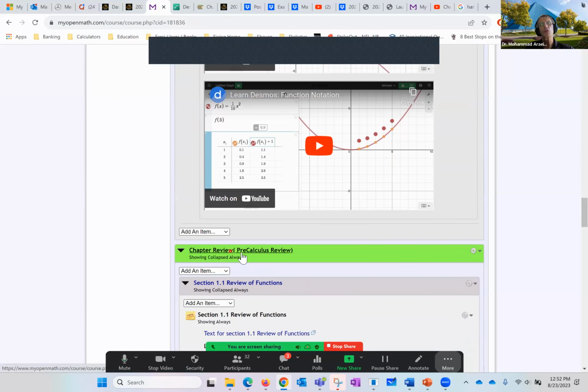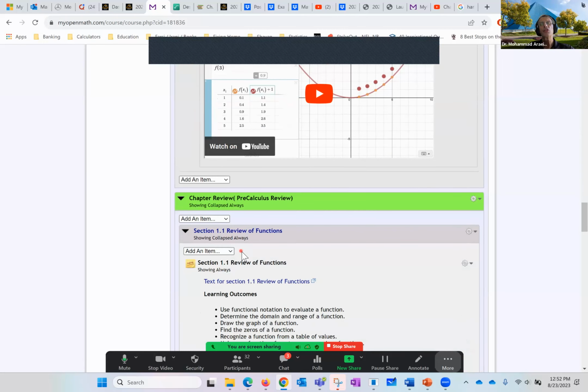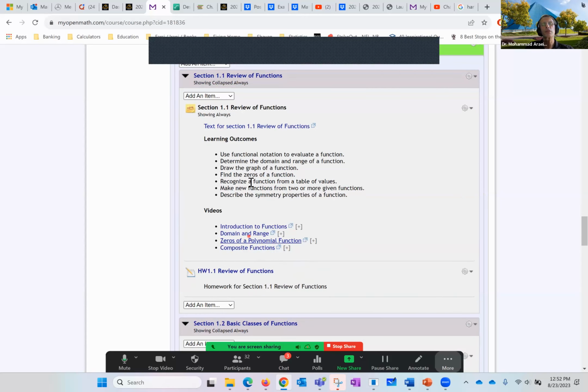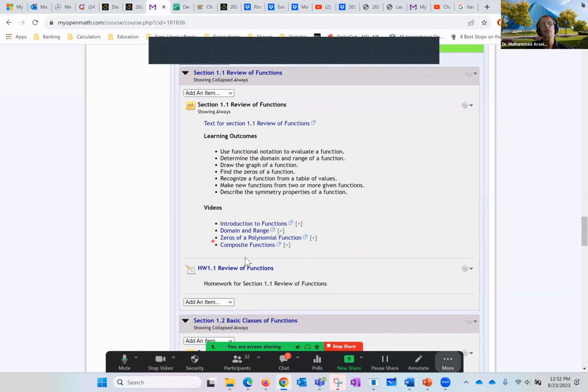I want you to pay attention to this one. This chapter review. When you do the algebra review, for any reason you feel uncomfortable, you want to pay attention to this chapter review, everybody. I have review of functions. Starts with the objectives, some videos, and then the assignment. This is not going to be graded, everybody, but it is available.